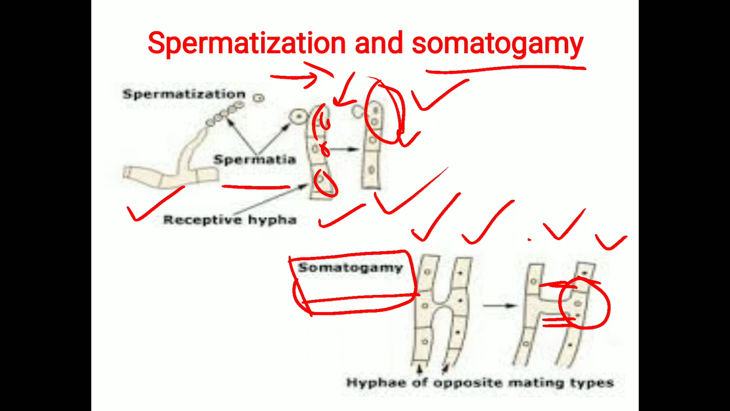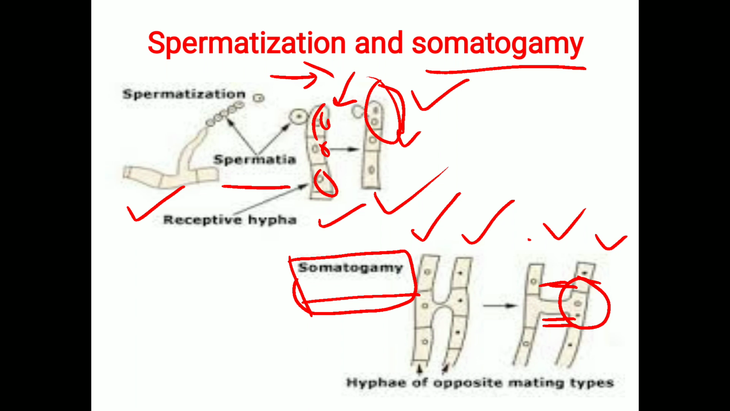So spermatization occurs in which fungus? That is rust. In Marathi it is called tambera, the rust disease that can occur on wheat, bajra or jowar. And the last one is somatogamy, which occurs in smut fungi. Smut occurs mostly on jowar, sometimes on wheat. In Marathi it is called kani rog. Smut means that instead of grains, the grains are completely transformed into blackish powder. In such a fungus, somatogamy takes place.